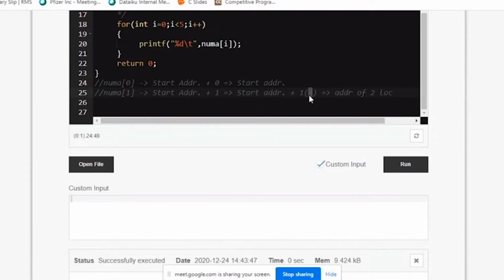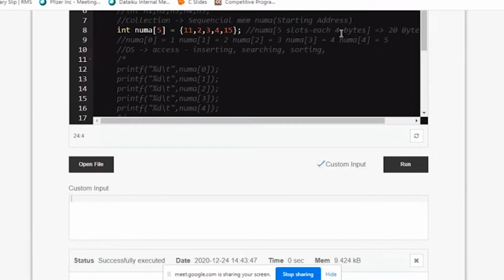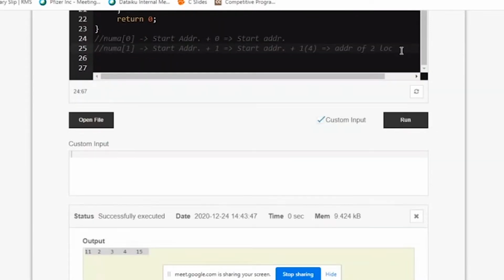These calculations you are not doing; your operating system is advising your compiler to do this particular job. If I write num a of 1, it is starting address, because num a always holds the starting address. So starting address plus 1 doesn't add 1 to your starting address, it adds 4 to your starting address. Why? Because each block of memory is of 4 bytes. Okay, coming to the next one.